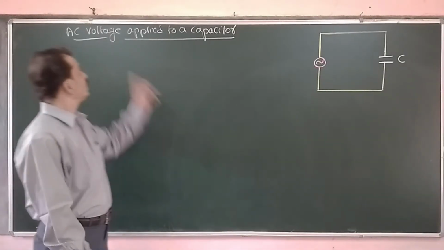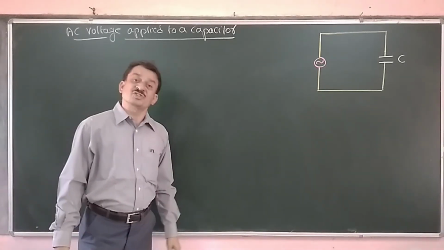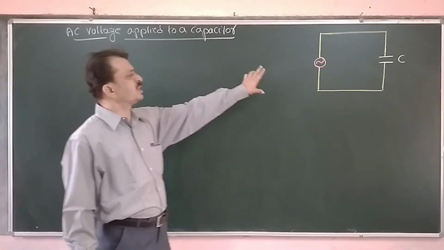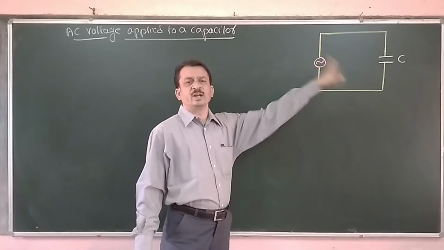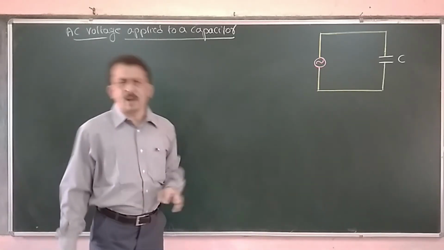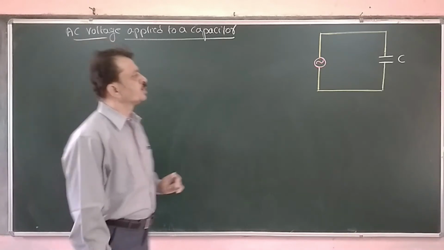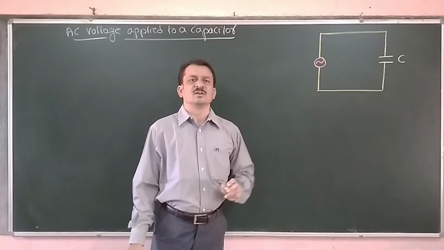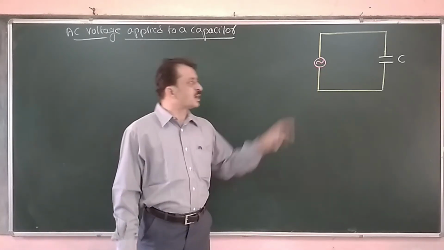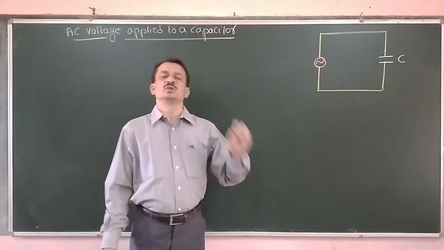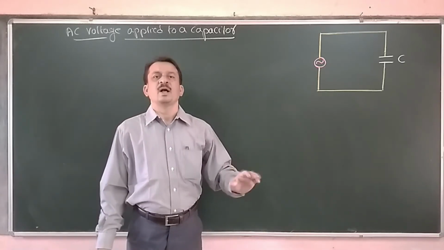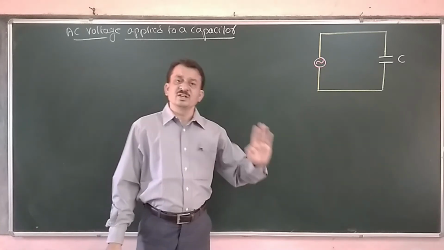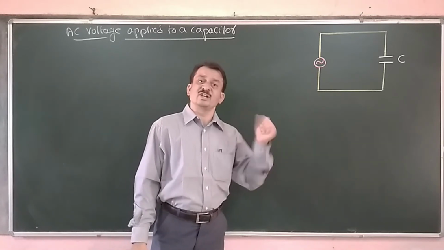Now we will study AC voltage applied to a capacitor. Now we have an AC circuit which contains an AC source and only a capacitor. Assume that it is a pure capacitor. Now in the previous classes we have studied whenever DC source is applied across a capacitor, the capacitor gets charged. To that extent, the current flows. As the capacitor gets fully charged, then current suddenly stops. That we know in the case of DC.